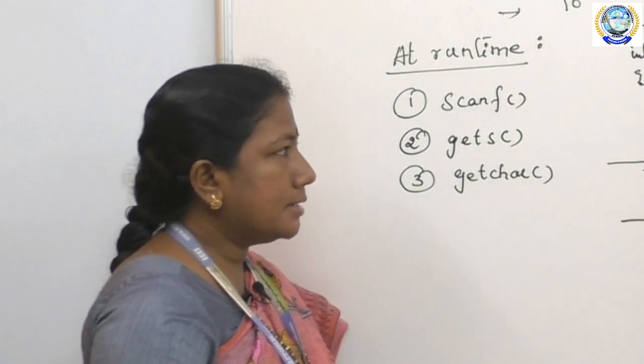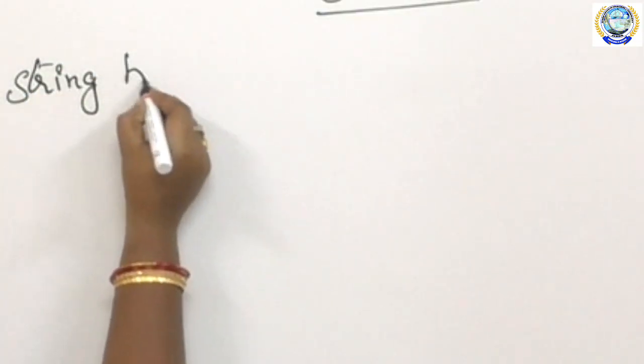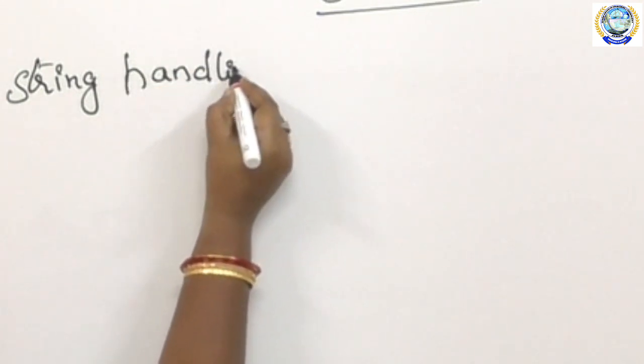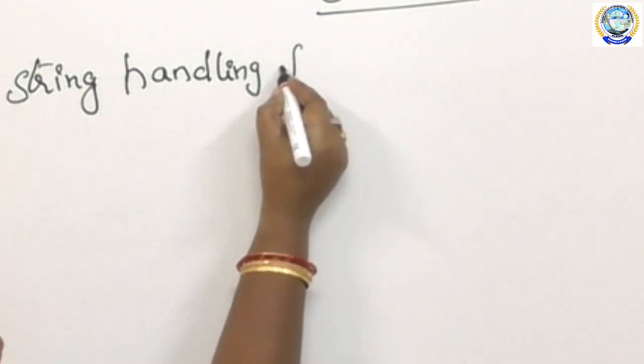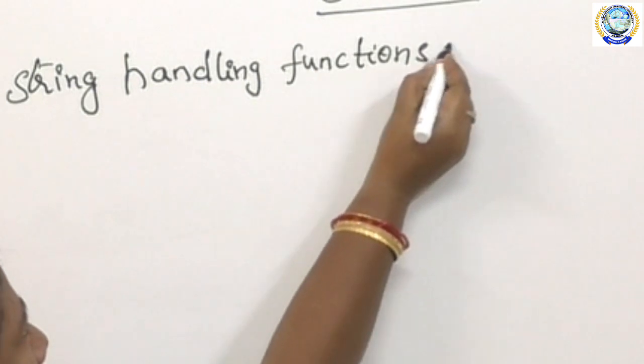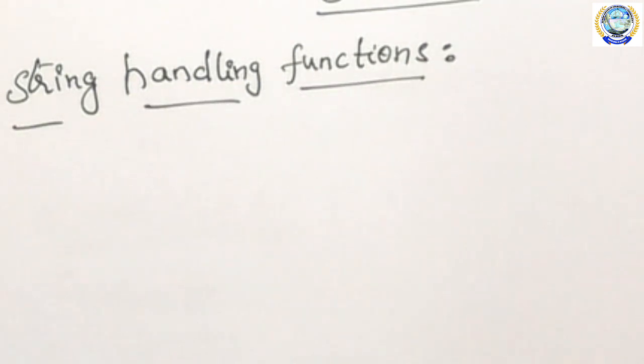Okay, so next, string handling functions. C supports a number of string handling functions.